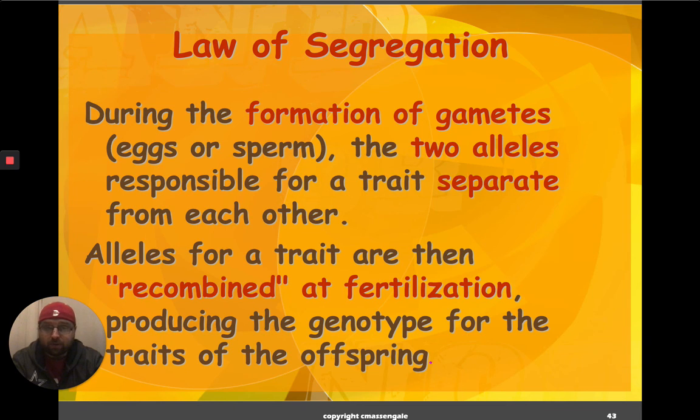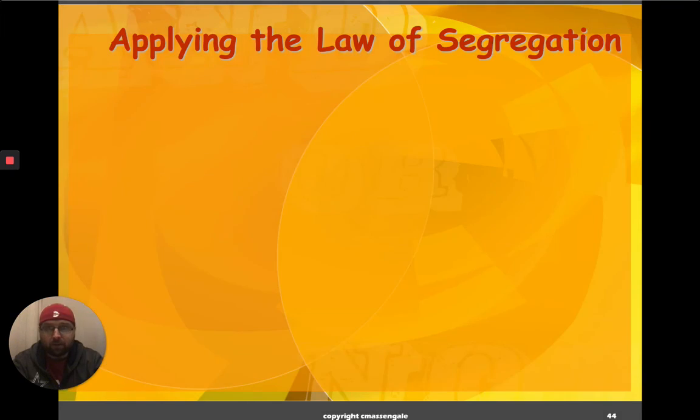That was a result of fertilization. Again, that had two sets of instructions, one from mom and one from dad. So this is Mendel hypothesizing that meiosis has to happen, even though he didn't know about meiosis. So that's the idea of the law of segregation.